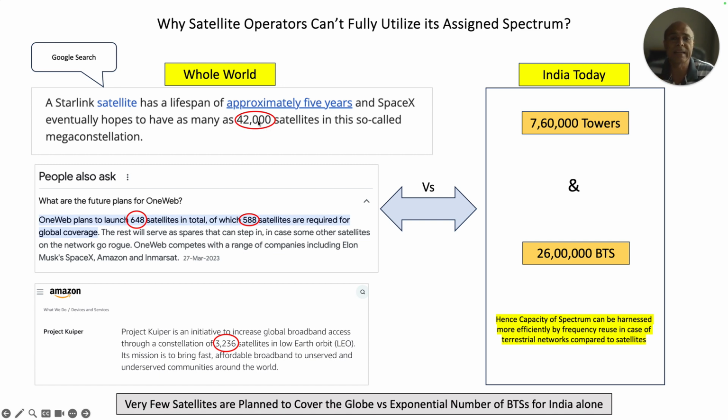Because the number of satellites is low, in India, let's assume that India is getting served by Starlink satellites. There may not be more than 20-30 satellites in the sky simultaneously versus 7.6 lakh base stations. So what you have to do is keep the footprint pretty high.